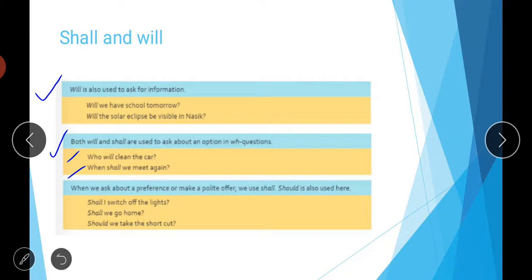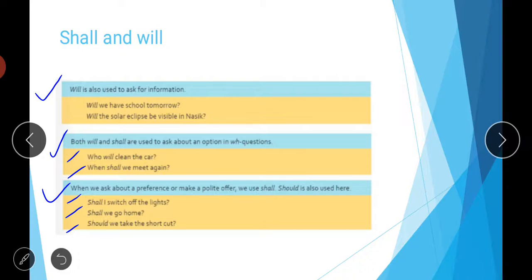Then next is, when we ask about a preference or make a polite offer, we use shall. Should is also used here. So if you want to ask about a preference or make a polite offer, you can simply use the word shall. So, shall I switch off the lights? And shall we go home, or should we take the shortcut? So simply, when you are talking about any kind of preference, or you want to make any kind of polite offer, you can use this word shall. For example, shall I switch off the lights? Shall we go home? Should we take the short route or shortcut?